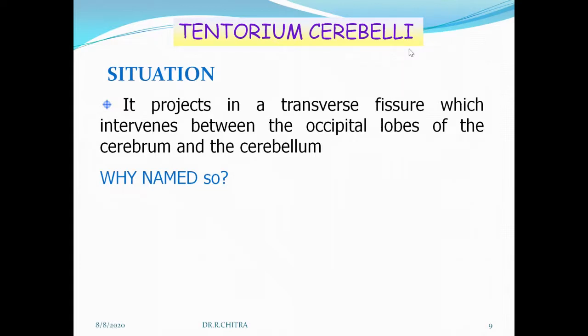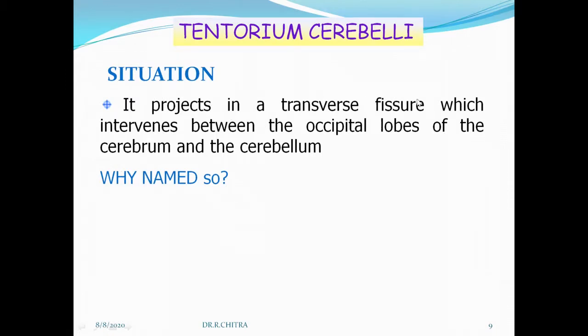There are so many varieties of tents you should be knowing. So this is a one-poled tent. Why is this resembling a one-poled tent for the cerebellar hemispheres? The upper attachment of the falx cerebri to the upper surface of the tentorium cerebelli pulls the tentorium cerebelli above, so that it resembles the one-poled tent for the cerebellar hemispheres. So that's why it is named so.